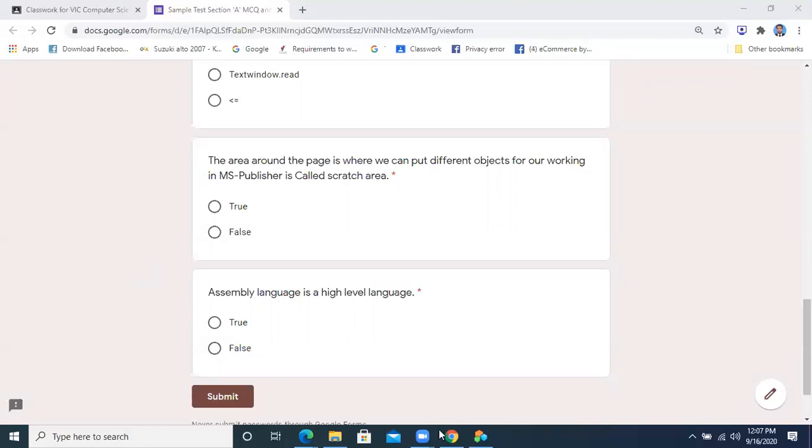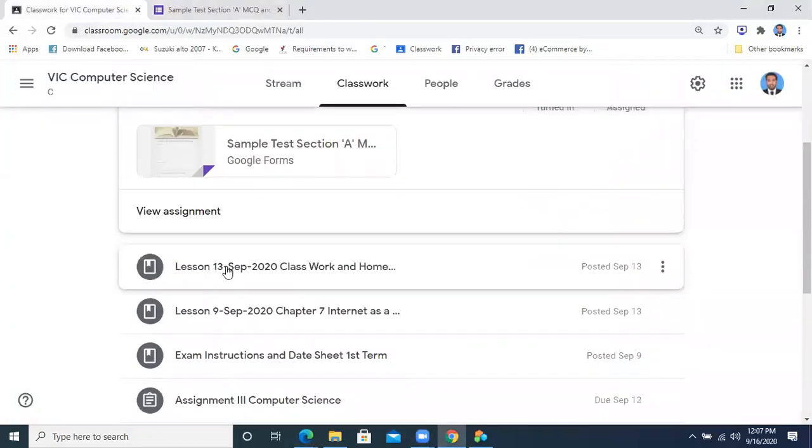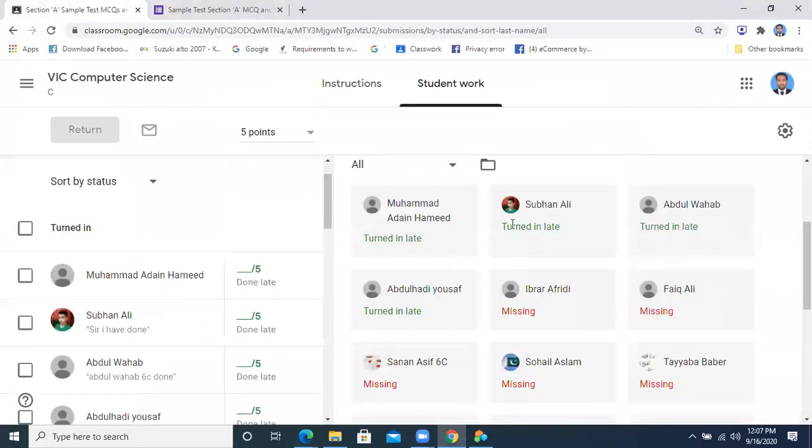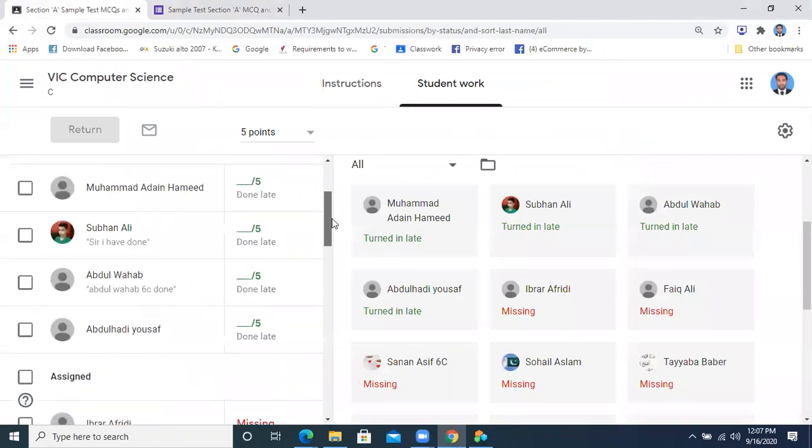Now I have given you a very clear idea about the work, that how you are going to have your MCQs paper in your exam, section 1 paper. So these are the 4 students who have submitted: Adan, Subhan Ali, Abdul Wahab and Abdul Hadi. Only Dawood is left. He has not submitted yet. Acha ji, what is your question? If you have got any question, please ask me because our class time is now about to be over.